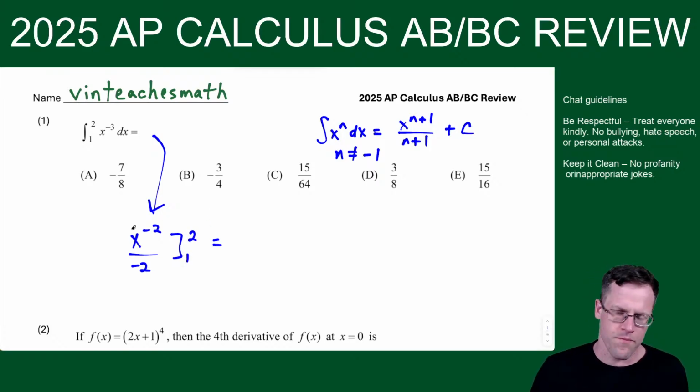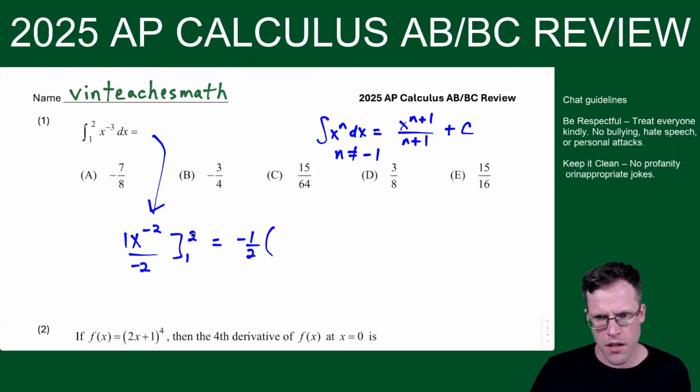Okay. And from here, what I like to do is the constant attached by multiplication is -1/2. Then I like to plug the upper and lower limit into the parentheses, but I like to leave the constant, this piece over here, on the outside like this. So now just throw in the upper and lower limit.